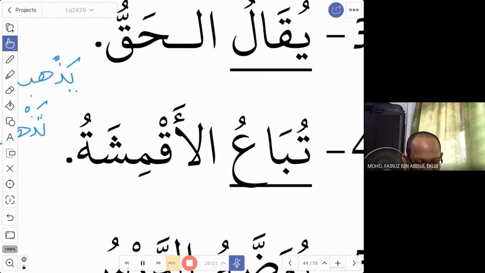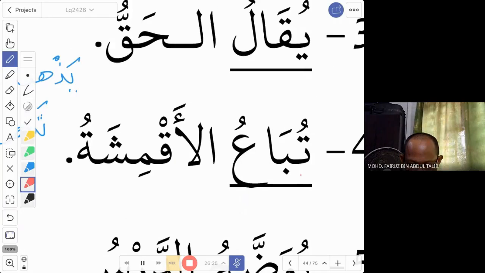So you have the fi'il yuba'u. As we have done in the fi'il madi, you have to look at the next word as well. Is it muzakkar or muannas? Here, this is a muannas word, and it is a jama' word. As you have also learned, when it is jama' ghairu aqil, it is muannas. Since this is muannas, you need to do something to the fi'il. We don't say yuba'u anymore, because yuba'u is for a muzakkar word.